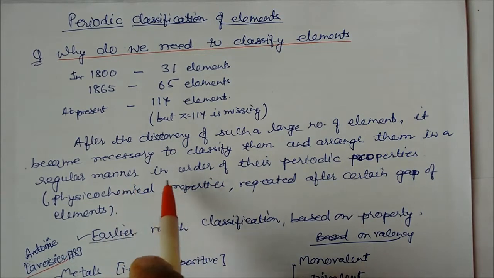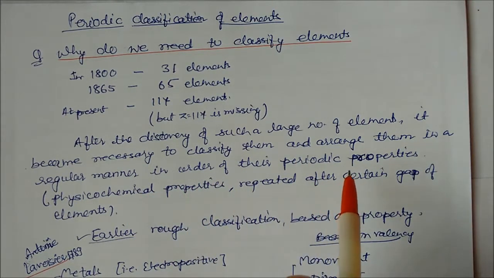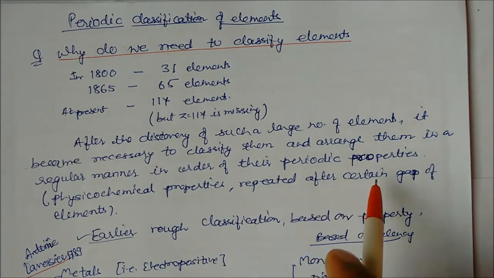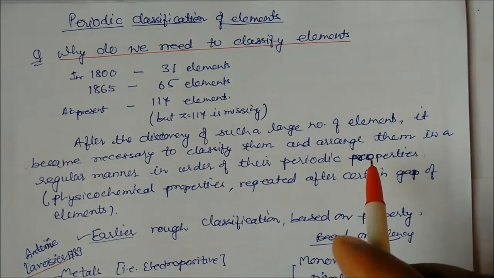Now what happened after the discovery of a large number of elements? It was necessary to classify them and arrange them in a regular manner according to their periodic properties. Periodic properties means the physicochemical properties which repeat after a gap of certain elements. So there was a need to classify all these elements to understand their periodic properties.